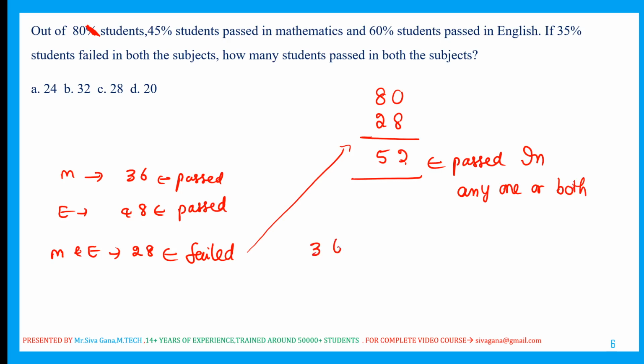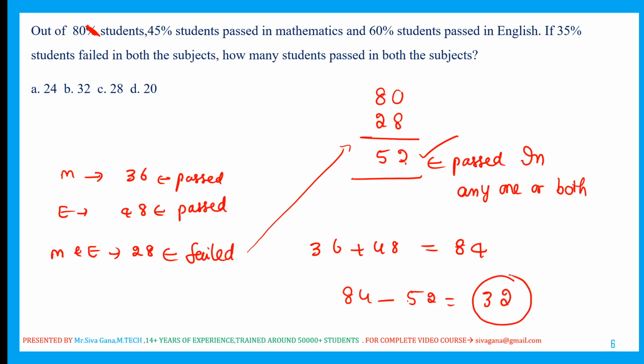So 36 passed in maths, 48 passed in English. 36 plus 48 is 84. Now 84 minus this 52 gives 32. So 32 passed in both the subjects. This is the Venn diagram for your better understanding.